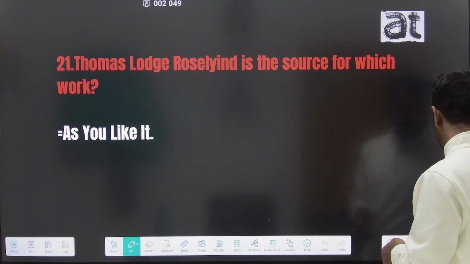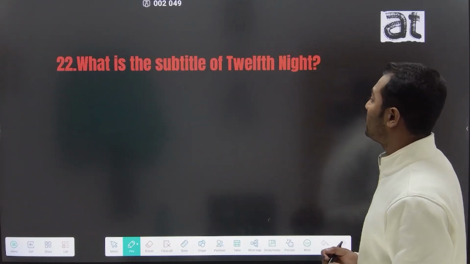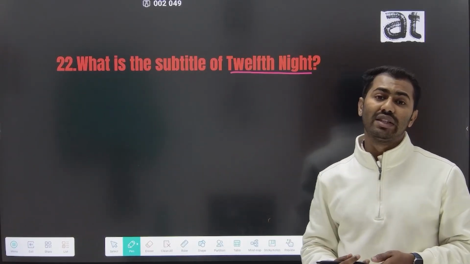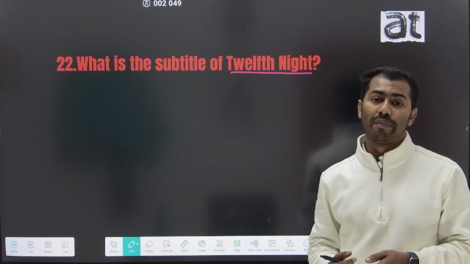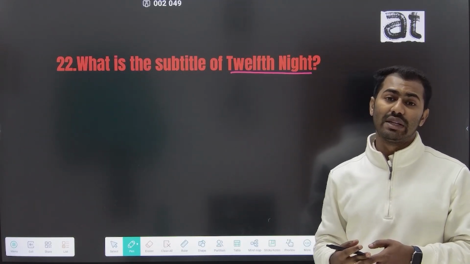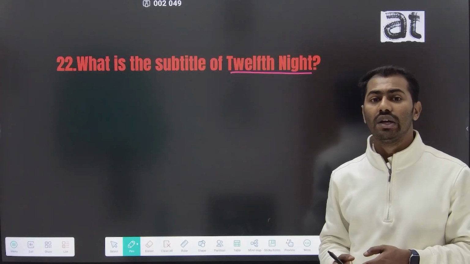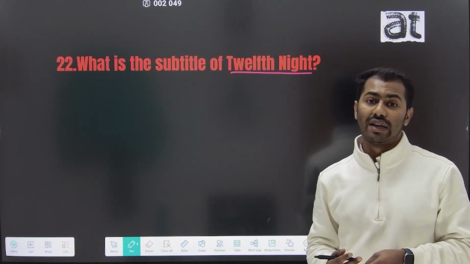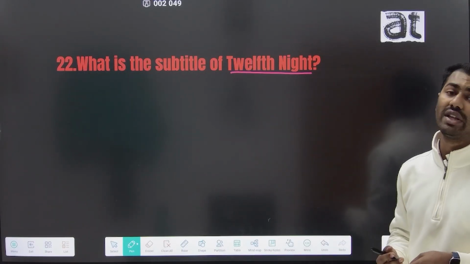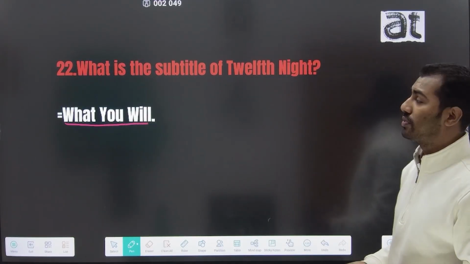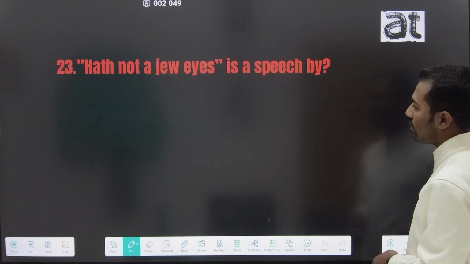And the 22nd question is what is the subtitle of Twelfth Night? We all know in Twelfth Night there was a shipwreck, and because of the shipwreck Viola and her twin brother Sebastian were separated and came to an island, Illyria, and on this island they explored their new life. And What You Will is the subtitle of Shakespeare's Twelfth Night.